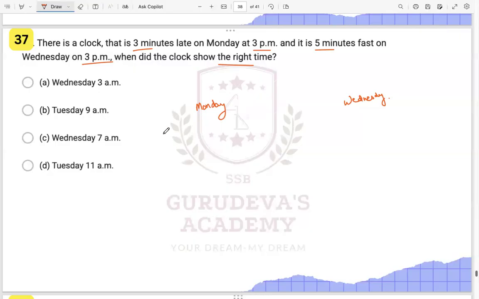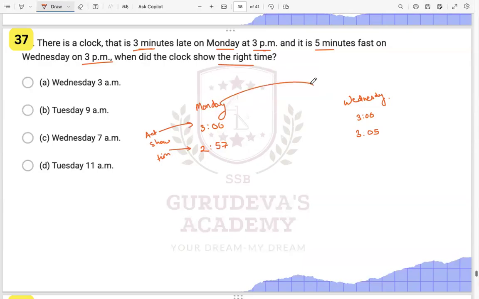All right, so here it is saying the clock is 3 minutes late on Monday at 3 p.m. So we have 3 p.m., but the clock is showing 3 minutes late, that is, it is showing 2:57, right? And 5 minutes past on Wednesday. So here it is again 3 o'clock, and it is showing 5 minutes past, that is 3:05. So this is the shown time on the clock, and this is the actual time over here.